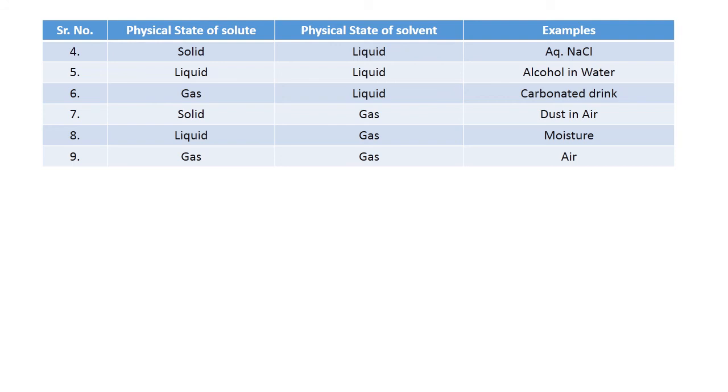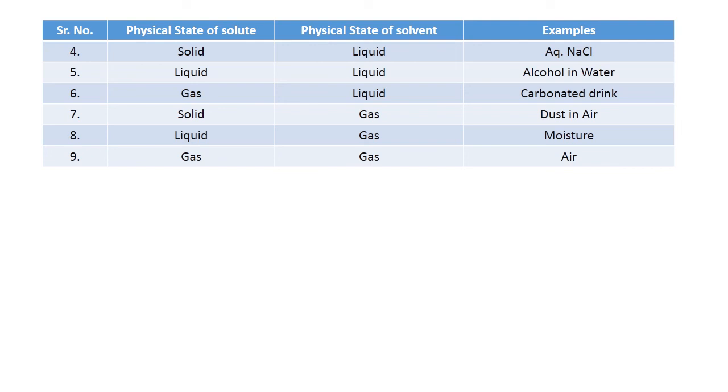Next, the seventh type is solid in gas. That is, a solid solute in a gaseous solvent. Dust: fine particles of dust cannot be seen by naked eyes. They are present in air. That is, dust in air is an example of solid in gas.